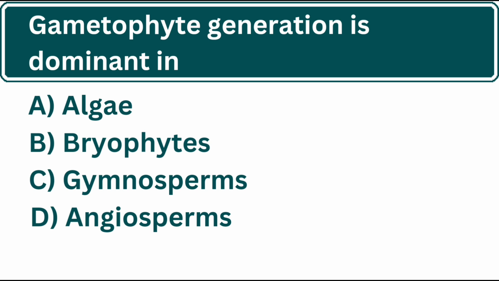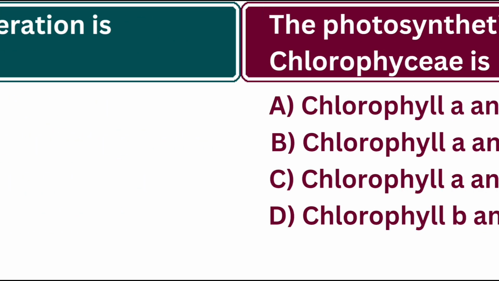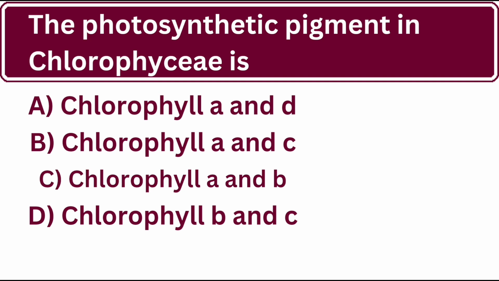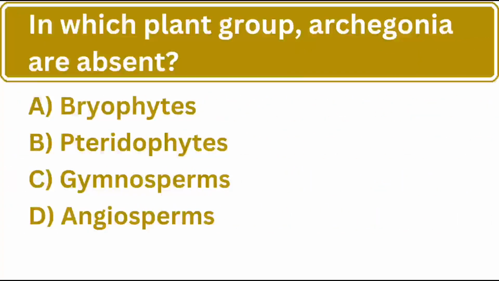Gametophyte generation is dominant in. And the correct answer is B. Bryophytes. The photosynthetic pigment in Chlorophyceae is. Yes, the correct answer is C. Chlorophyll A and B. In which plant group are archegonia absent?